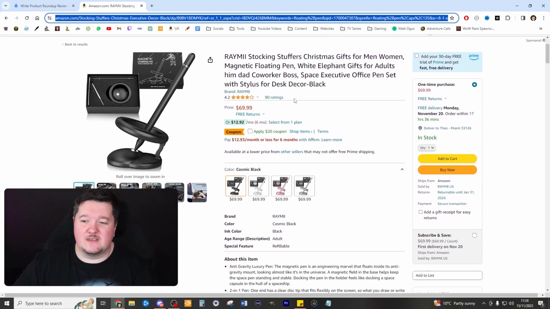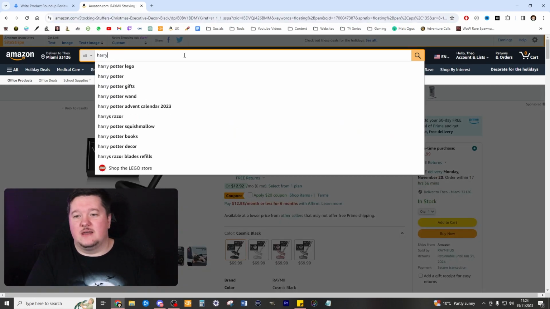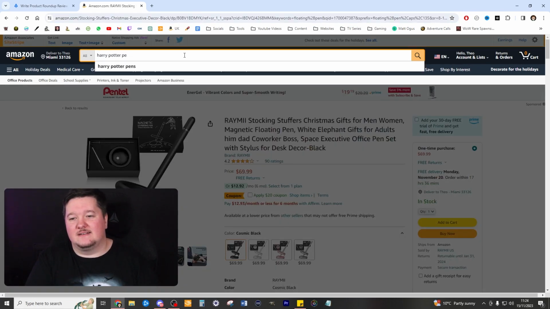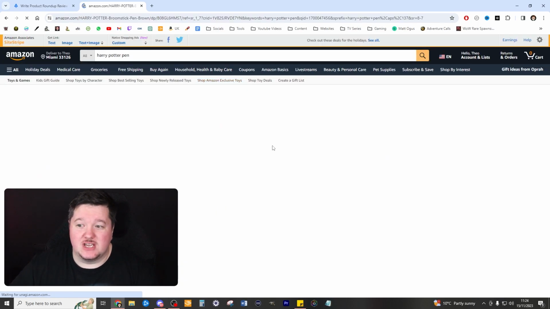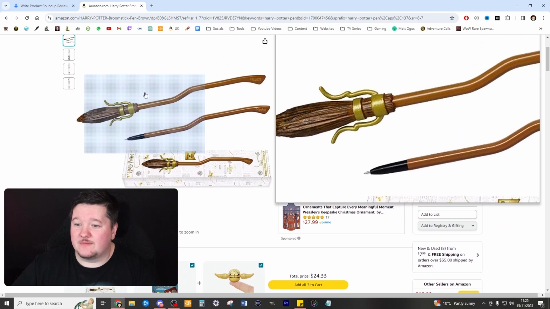Now, I think something fun that you could give your partner, for younger people, I guess, people who love Harry Potter or things like that. So let's have a look. Harry Potter pen. I really like this. It's super cheap, but it's also a really cool little pen gift. So I think that'll be really, really good.